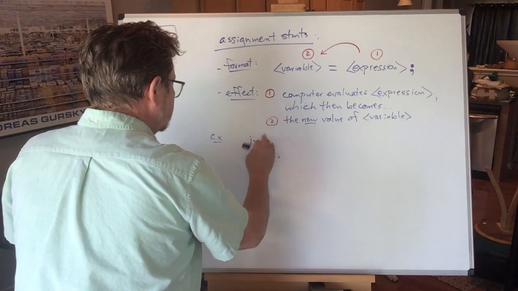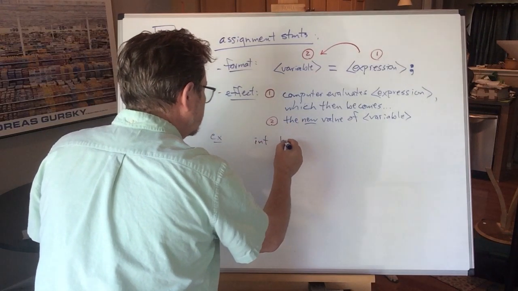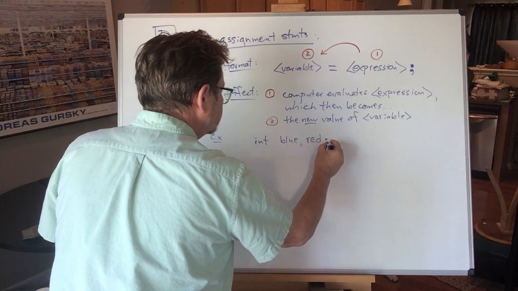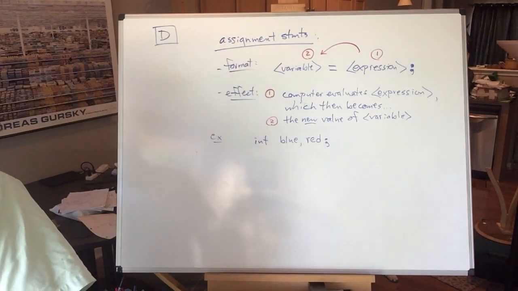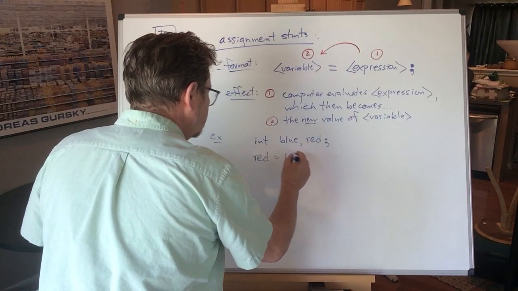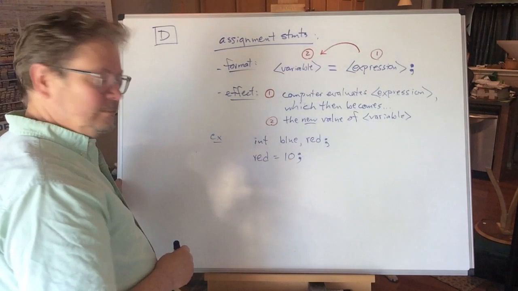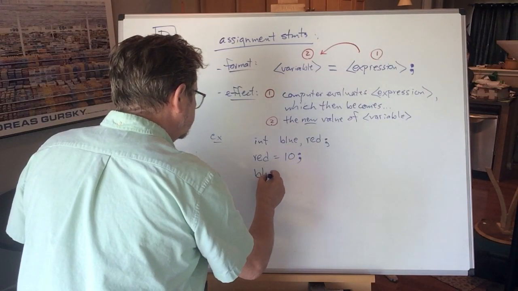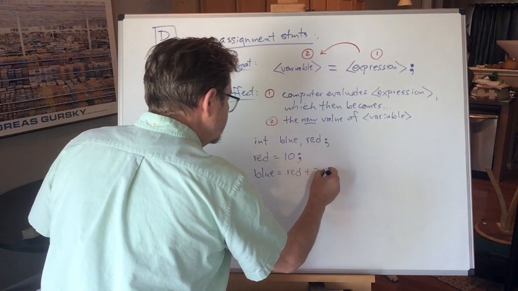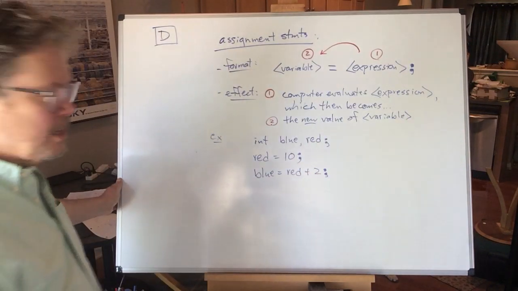Now this is not an example of assignment. I've got to set it up. Here we go. int blue, red; red = 10; blue = red + 2; I'm making this up as I go along.